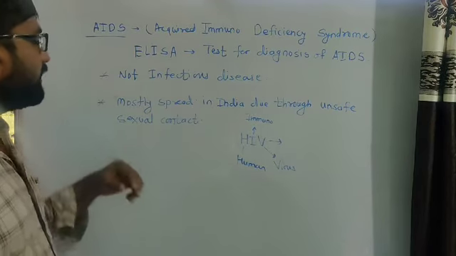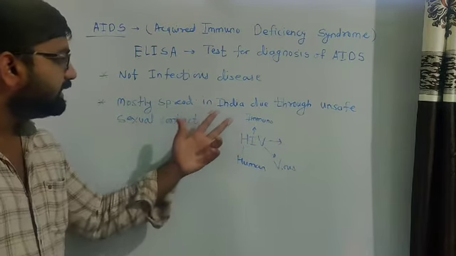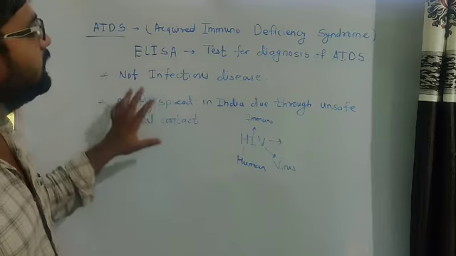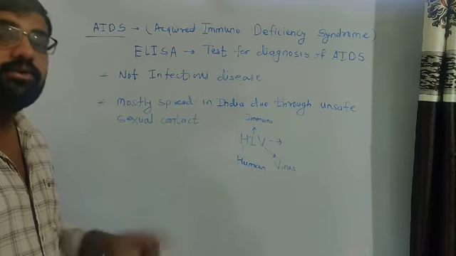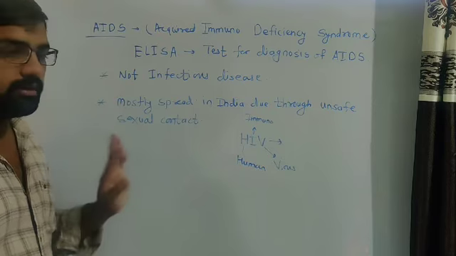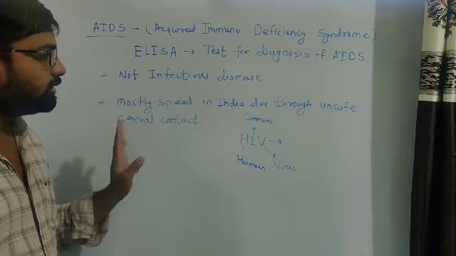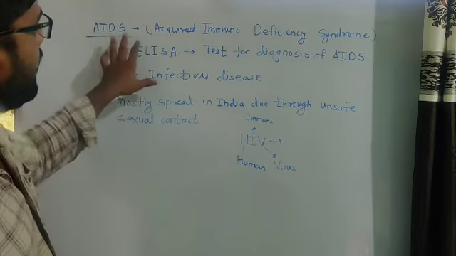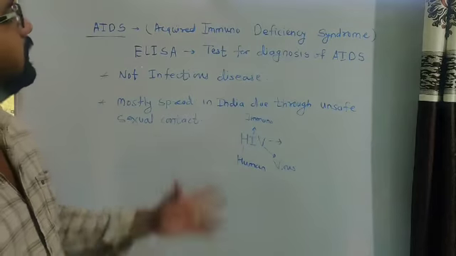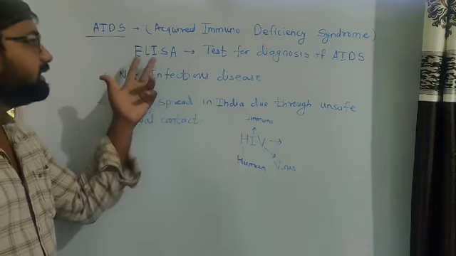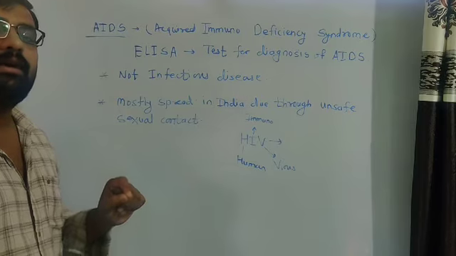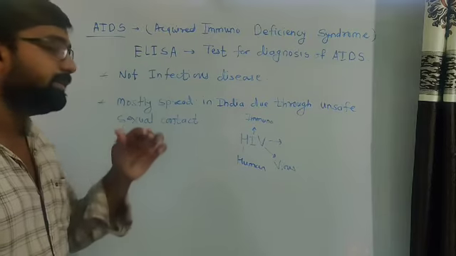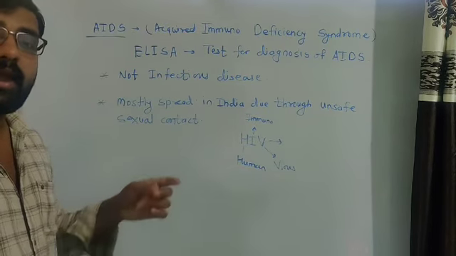Then what happened in India? It is mostly spread in India through unsafe sexual contact. This disease is generally spread through unsafe sexual contact, and that is the main important reason for this disease. So look at AIDS, acquired immunodeficiency syndrome. We have to remember that the ELISA test is used for proper diagnosis of this disease. We have to remember the name ELISA because it may be asked in a matched pair.